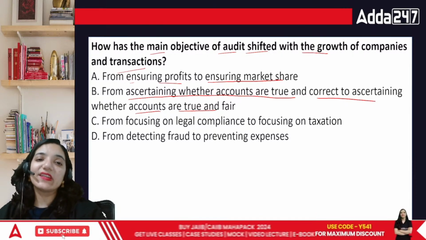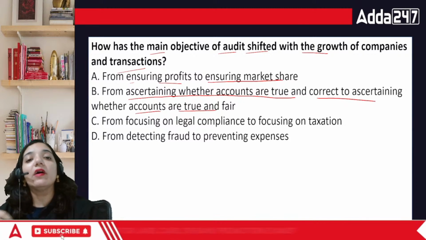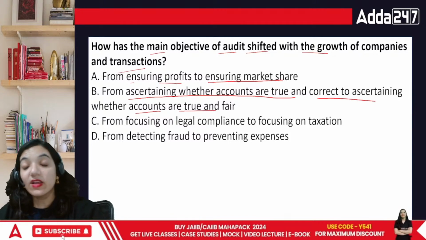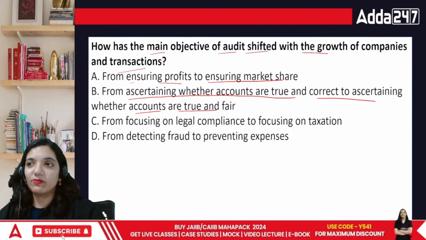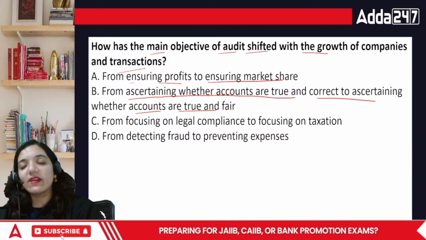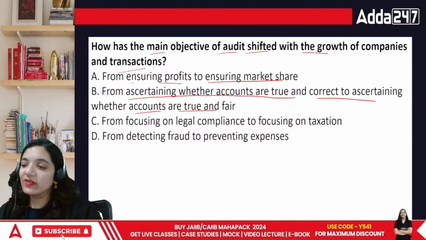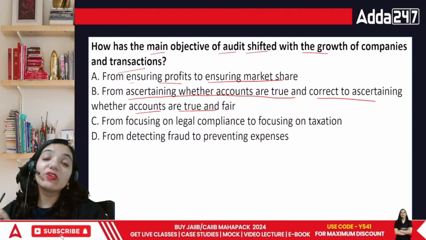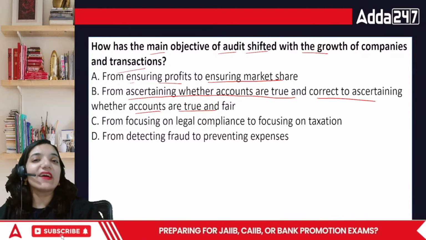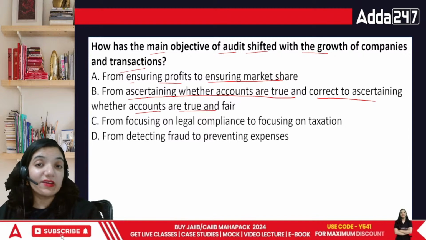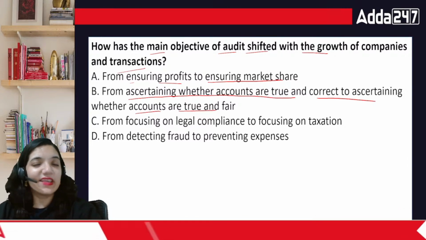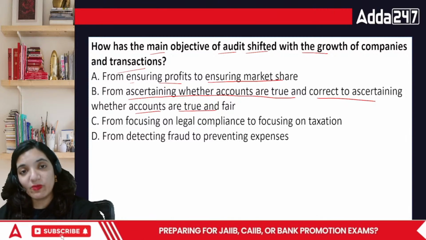So in this case, earlier the main objective was whether the particular accounts are true and correct. They were earlier true and correct, but the point is, correctness is not the correct word here. To make sure that the things are as per the particular requirement, the word is fair instead of correct, because technically 100% correct in terms of accountancy is never there. You cannot say that the books of accounts are 100% correct. They cannot be. But yes, you can say that the books are true and fair.